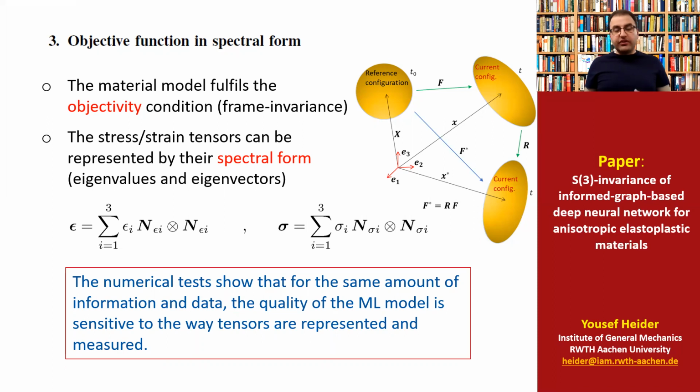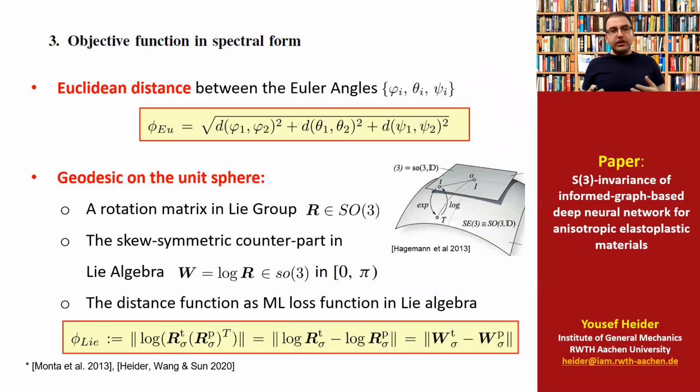And we discussed, of course, the spectral form representation of the matrices. And this is a very important issue, because maybe for the same database, we can generate a good or a bad material model, depending on the way you treat the data. So in this connection, the spectral representation allowed us to generate or design neural loss functions.